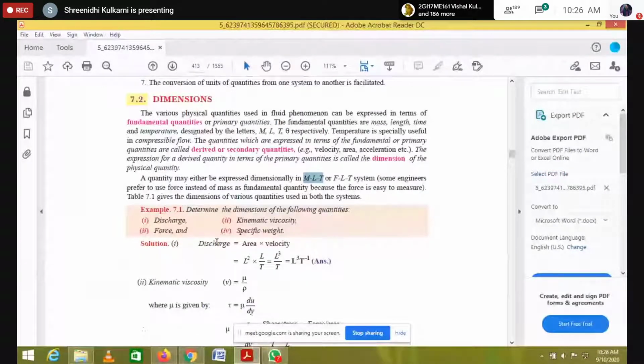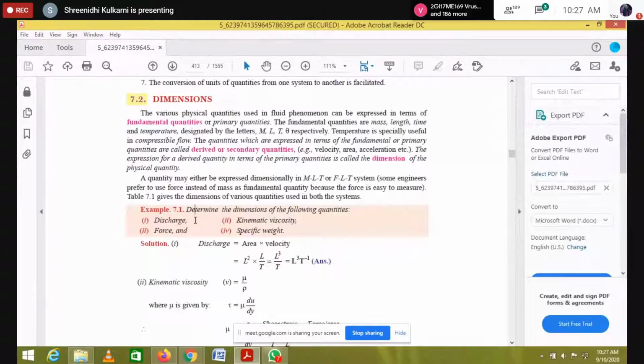Here they gave one small example. In the previous class, someone asked, sir, we don't know the basics. So here I took just one problem. Determine the dimensions of the following quantities: the discharge, the kinematic viscosity, force, and the specific weight.